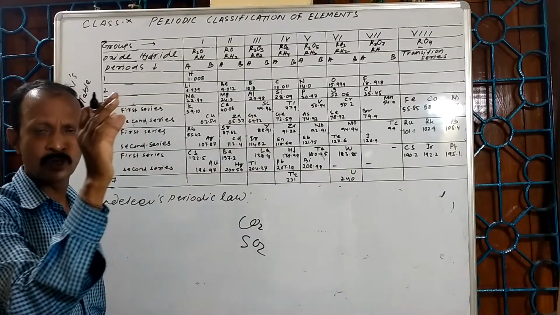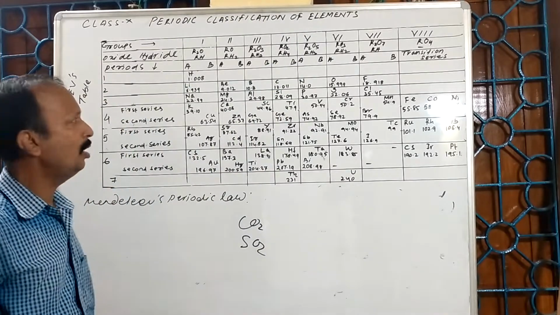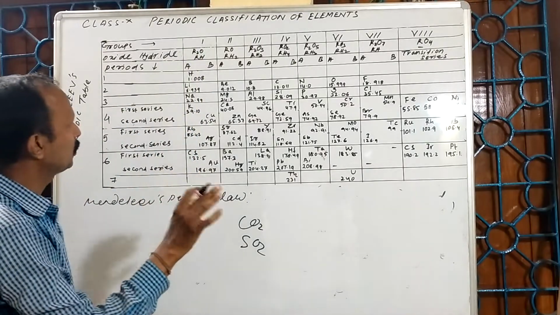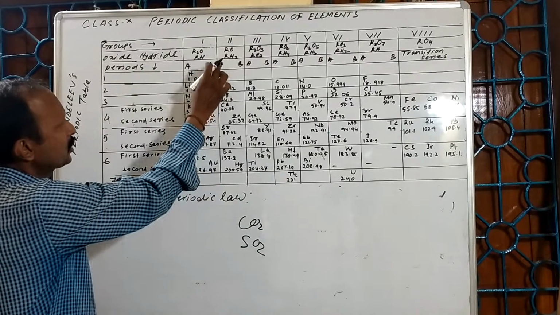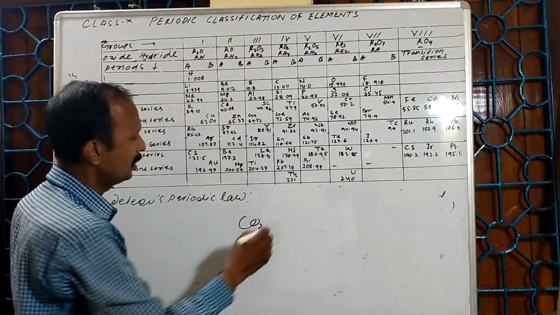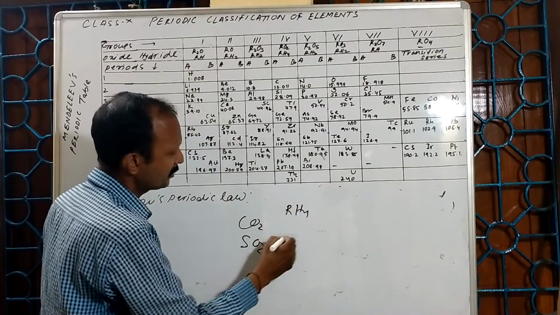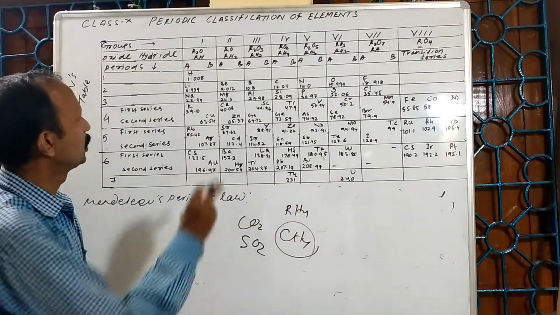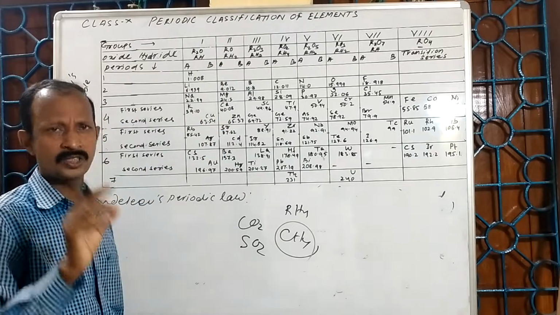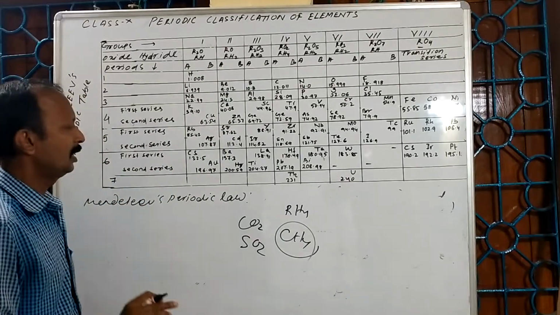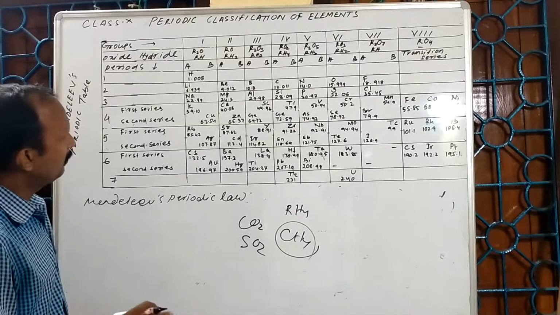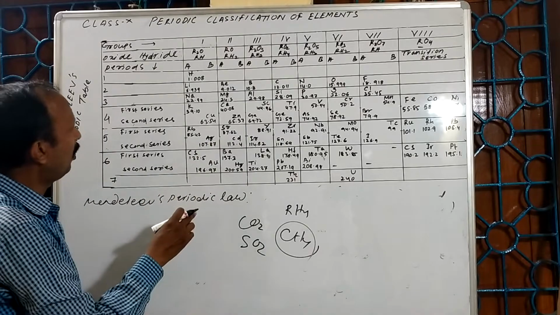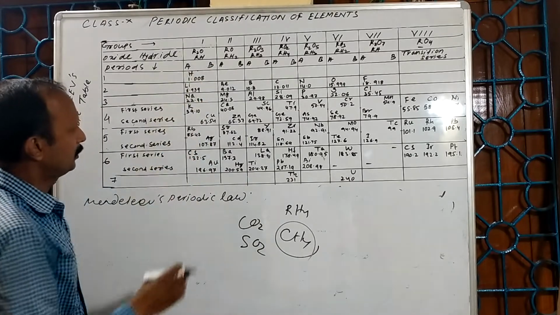Along with them, the hydrides RH, RH2, RH3, RH4, that may be CH4. He also divided each group into subgroups A and B.